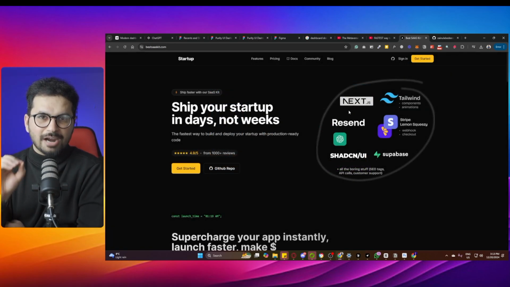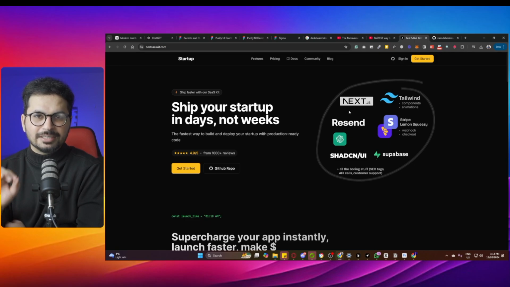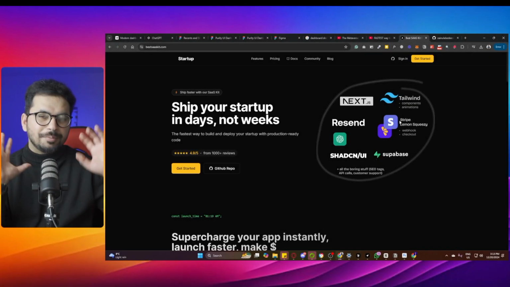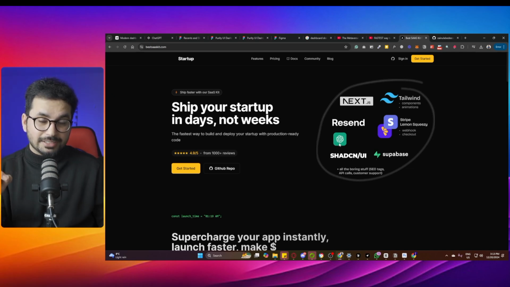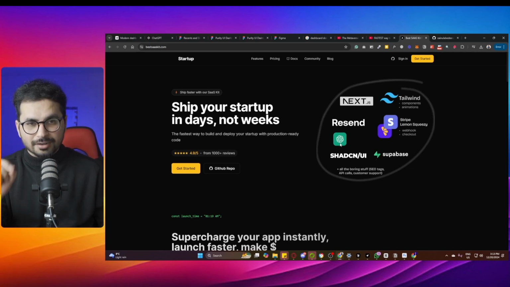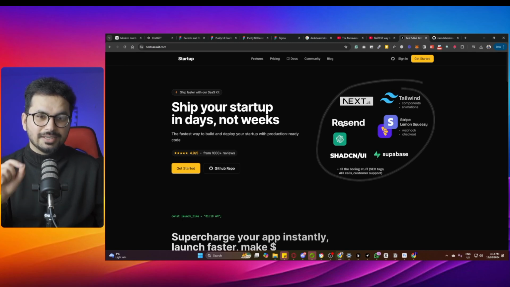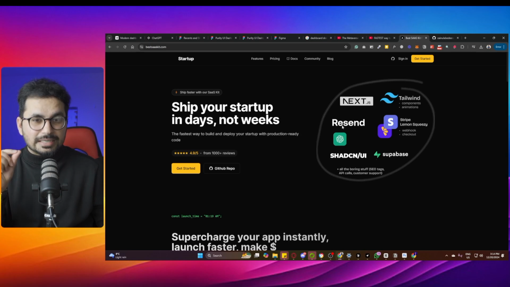In this SaaS kit, I have developed almost everything that you will ever need to develop your web SaaS. I have created the complete payment management module using Stripe, then backend using Supabase. In this project, this backend is already implemented for you, and then there is shadcn, the UI is developed using shadcn. You can use ChatGPT, open source API keys are already integrated into this project, and then Resend for your email management is already implemented in this SaaS kit.